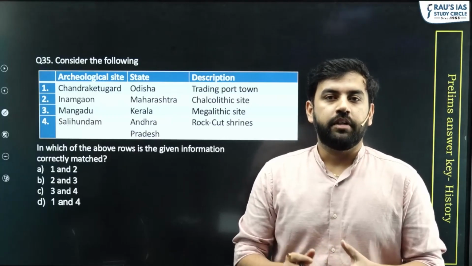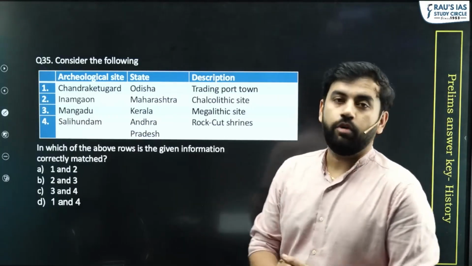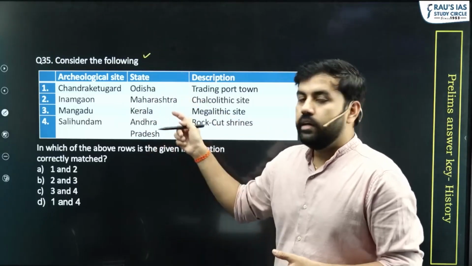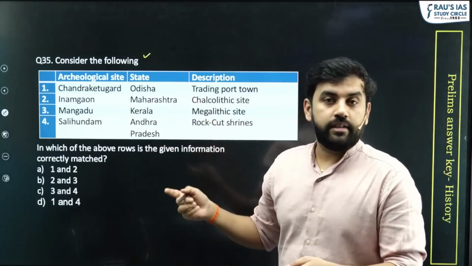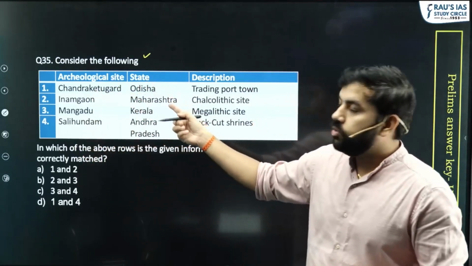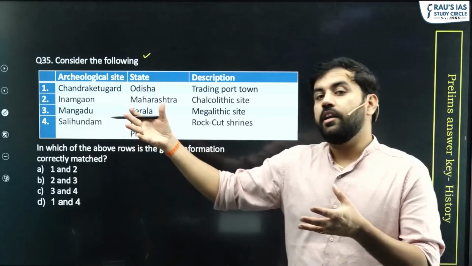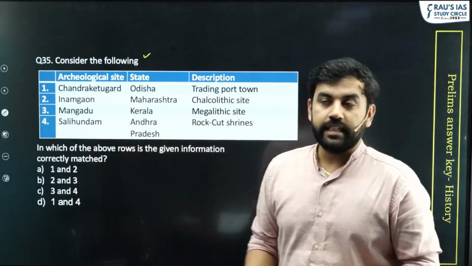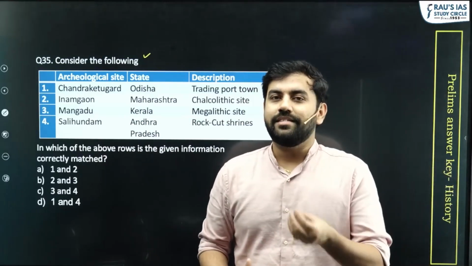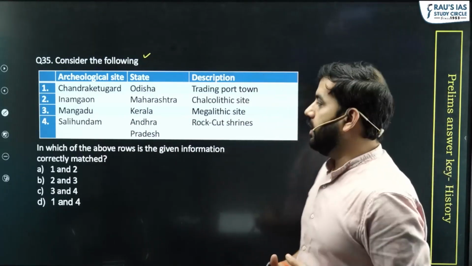Here we have question 35, which is match the following. The question says, consider the following different tables. So there are 3 tables. In the first table, you have archaeological sites. In the second table, you have the specific state where these archaeological sites are located. And the last one is the specific description for which these sites are known. Now let us see them one by one.